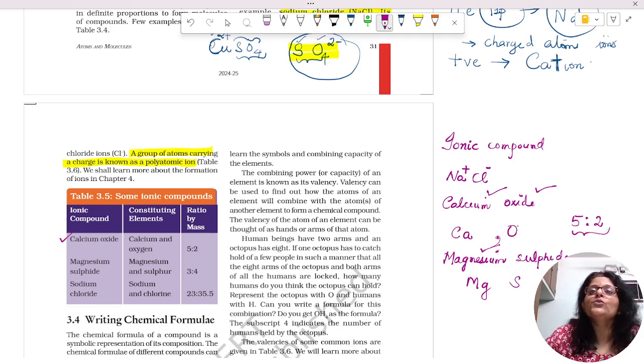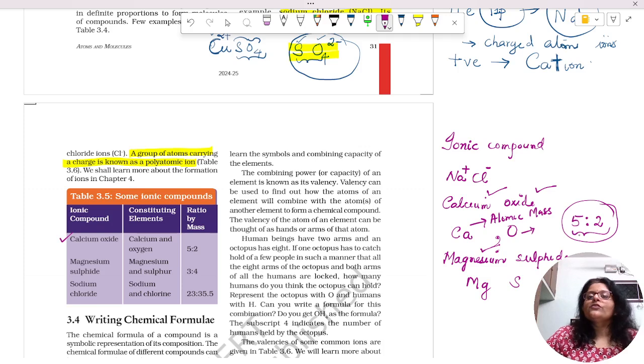If you know the atomic mass of these elements, such as the atomic mass of oxygen, we will be able to find the ratio by mass with which they combine.